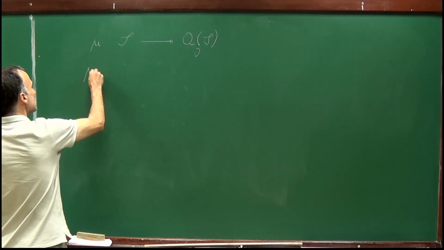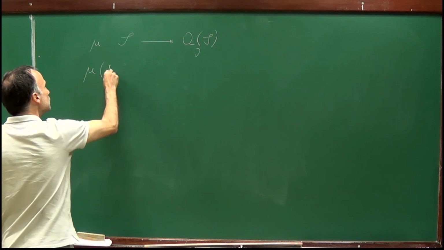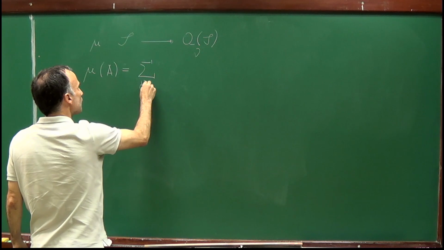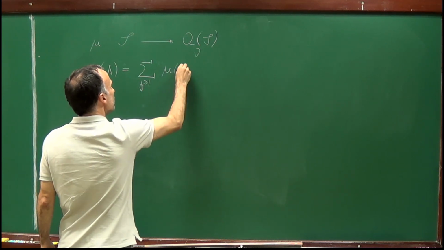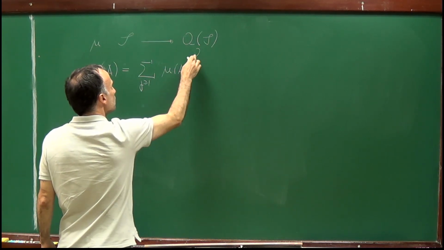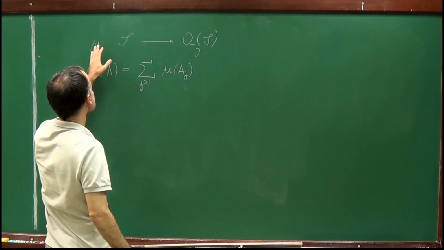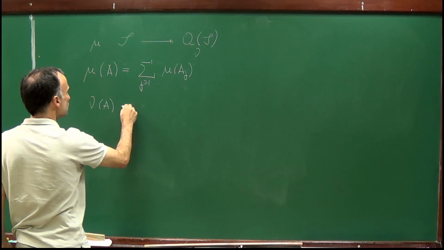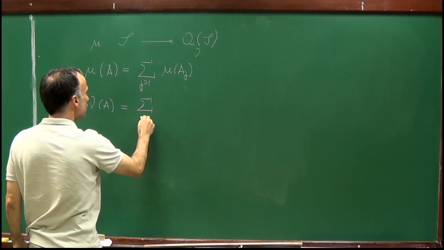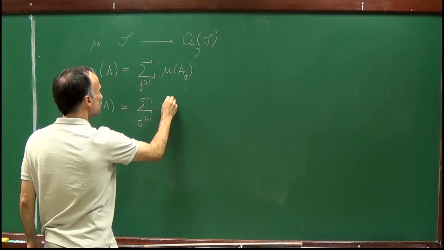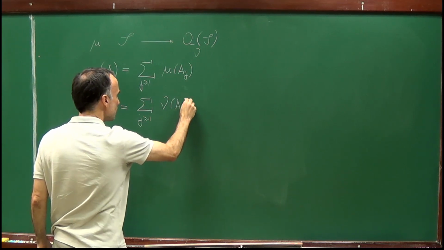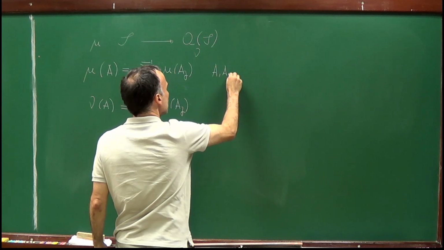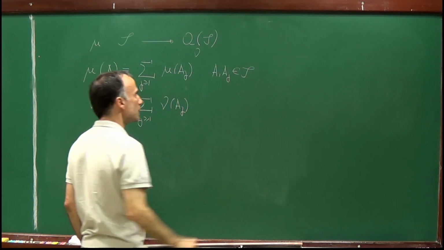So remember, what we need to prove is that mu of A is equal to the sum of mu of A_j, but since nu is an extension, in order to prove that, it's enough to show that nu of A is equal to the sum of nu of A_j, where, recall, A and A_j are assumed to belong in S.